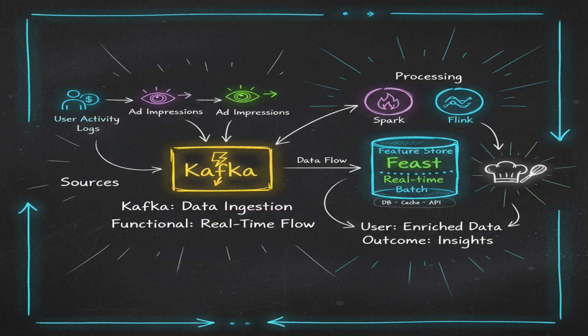A major challenge is the cold start problem. How do we handle new users or ads with no historical data? For new users, we rely on demographic data and contextual information. For new ads, we can use content-based features and transfer learning from similar ads. Data quality is also critical. We continuously monitor for feature drift and missing values to ensure model accuracy.